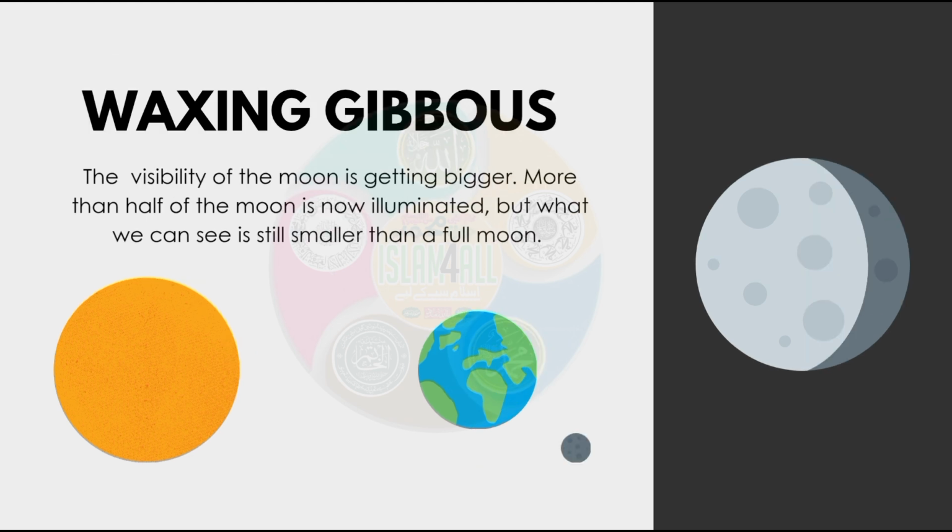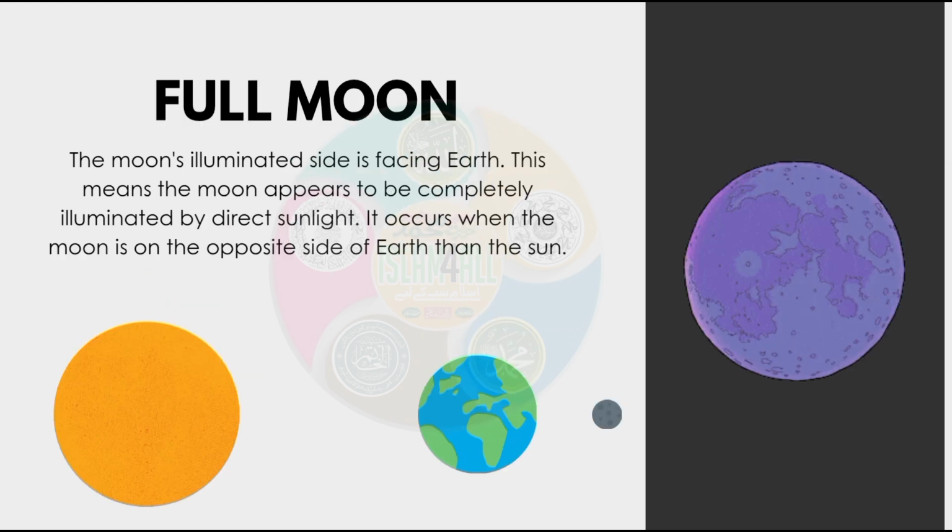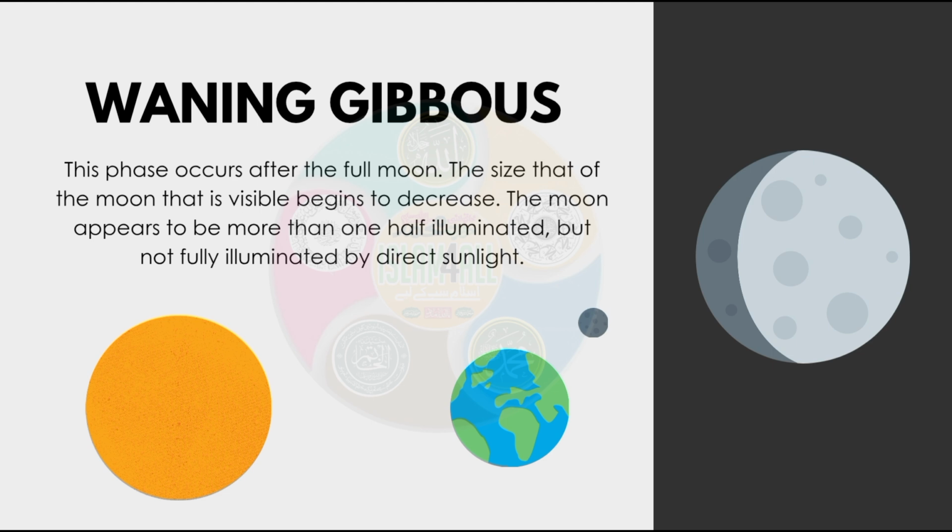Waxing gibbous. The visibility of the moon is getting bigger. More than half of the moon is now illuminated, but what we can see is still smaller than a full moon. Full moon. The moon's illuminated side is facing Earth. This means the moon appears to be completely illuminated by direct sunlight. It occurs when the moon is on the opposite side of Earth than the sun.